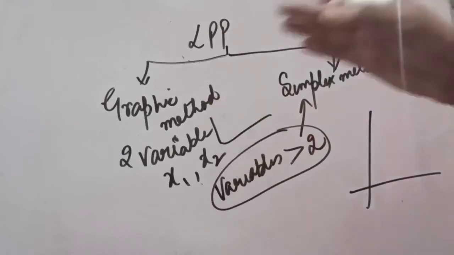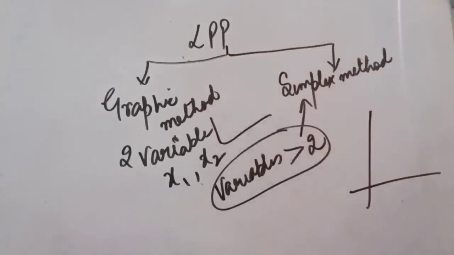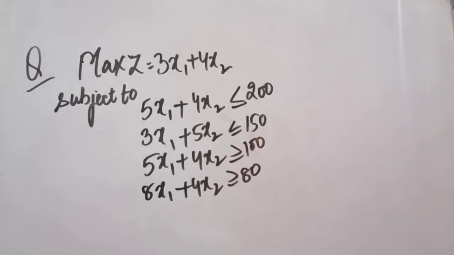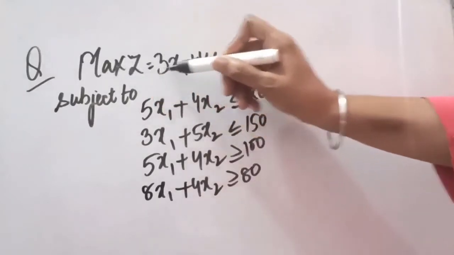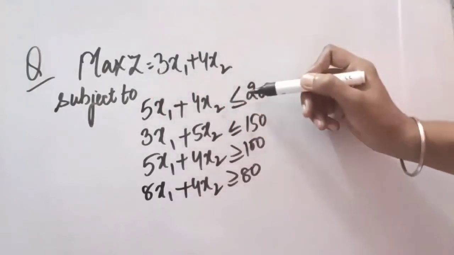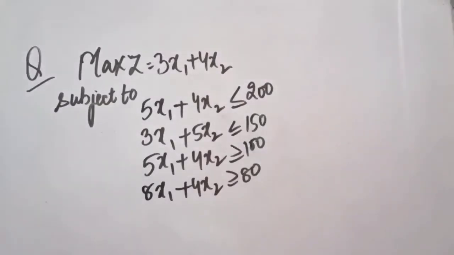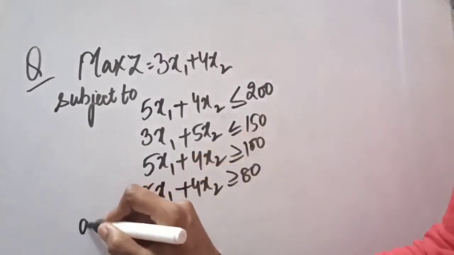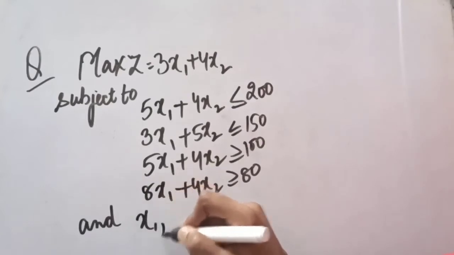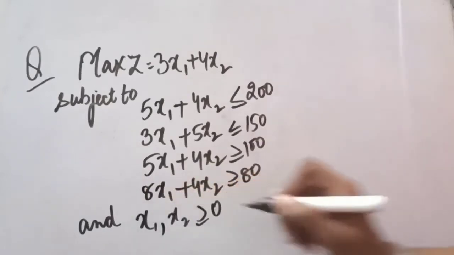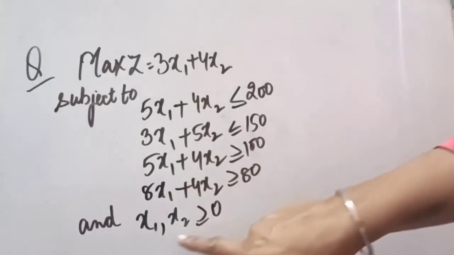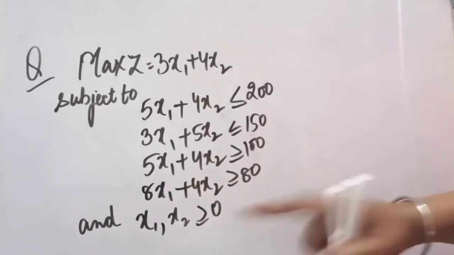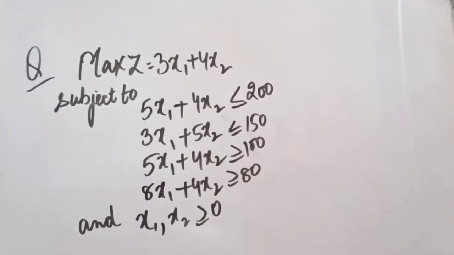Now let us start with a simple question related to the graphical method. This is a practical question related to linear programming problems. In this problem, this is our objective function, that is, maximize it. We want to maximize this with these constraints. There are four constraints given in the question. And in every question you will see in the last, it will be written x1, x2 is greater than or equal to 0. Either x1 will be greater than 0 or equal to 0, and either x2 will be greater than 0 or equal to 0. It means there will be no negative values.